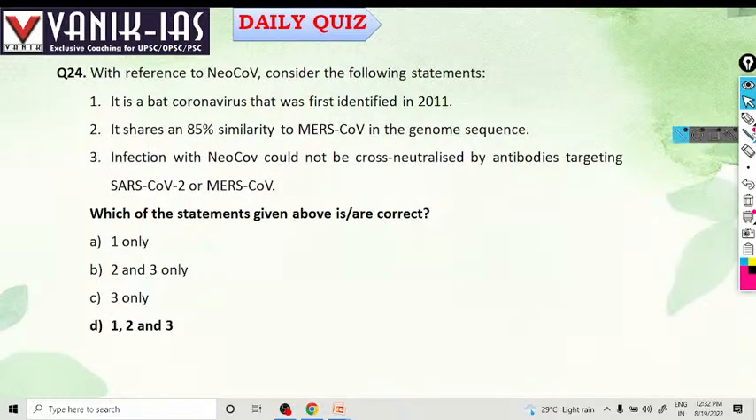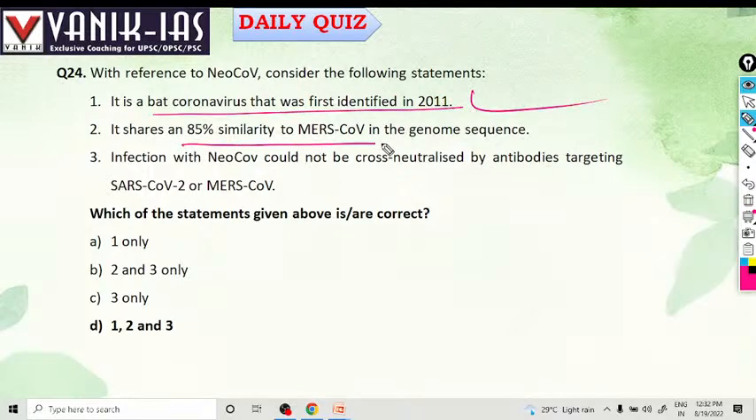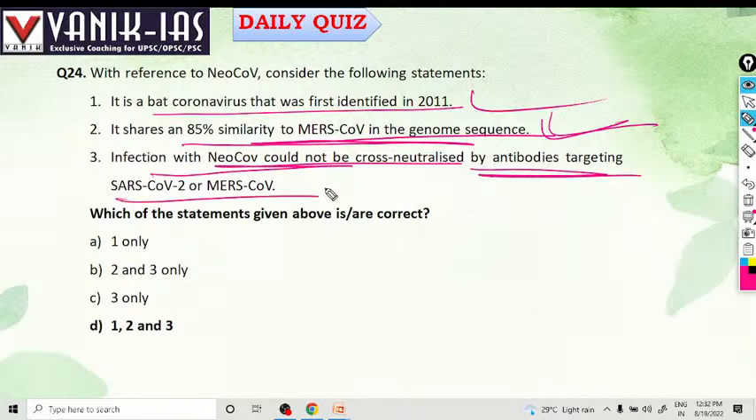With reference to Neocov, consider the following statements. It is a bat coronavirus that was first identified in 2011. It has 85% similarity with MERS-CoV genome sequence. Yes, this is right. Infection by Neocov could be cross-neutralized by antibodies targeting SARS-CoV-2 or MERS-CoV. So this can be cross-neutralized also. So all three statements are right regarding Neocov.